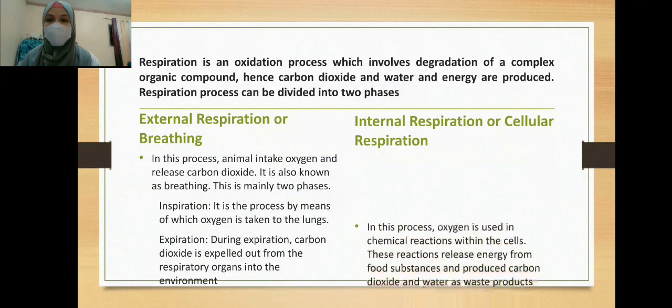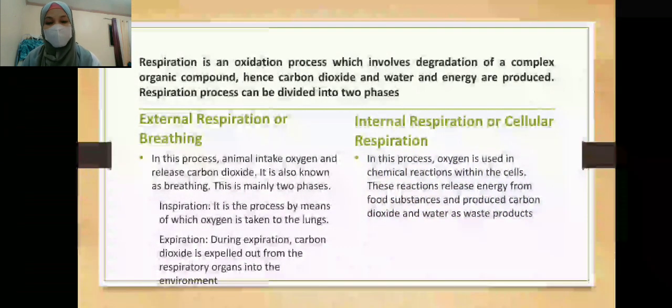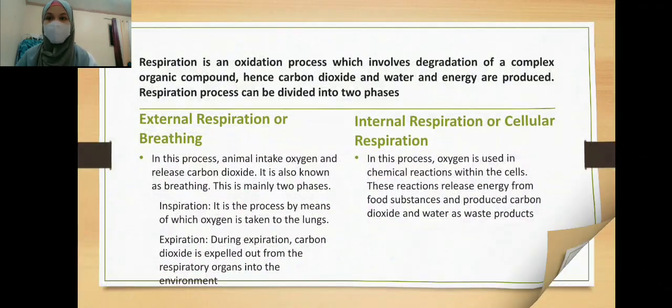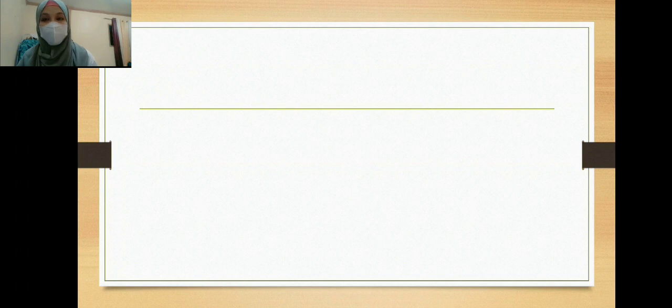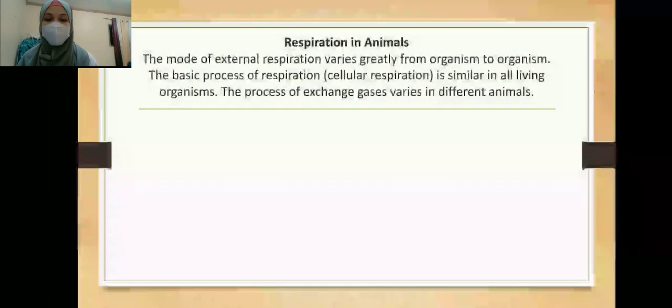And when we say internal respiration or cellular respiration, in this process, oxygen is used in chemical reactions within the cells. This reaction releases energy from food substances and produces carbon dioxide and water as waste products. In this topic, we are going to discuss respiration in animals, which means that the mode of external respiration varies greatly from organism to organism. The basic process of cellular respiration is similar in all living organisms. The process of exchanging gases varies in different animals.